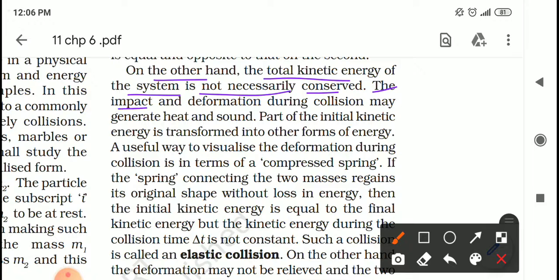So the impact and the deformation during the collision may generate heat and sound. Why is kinetic energy not conserved?